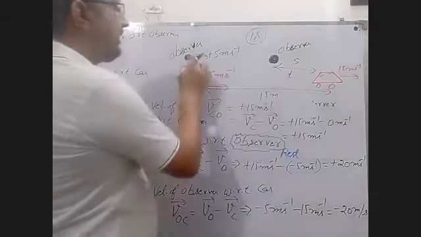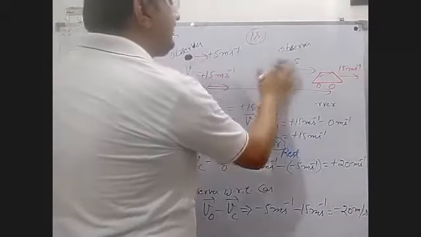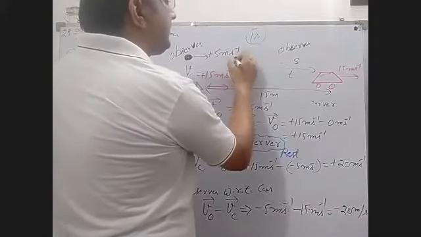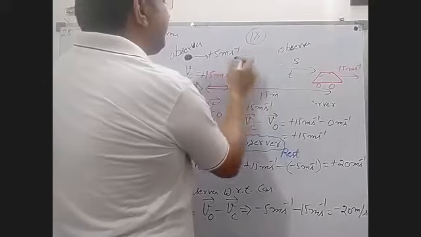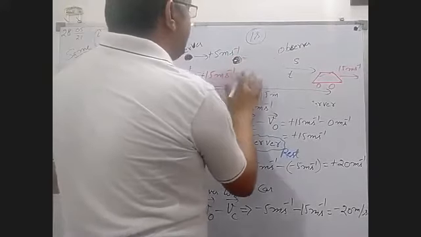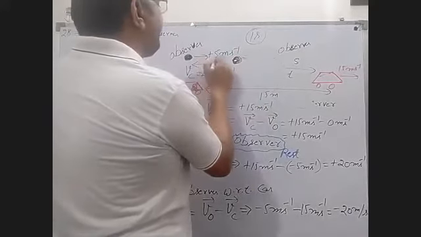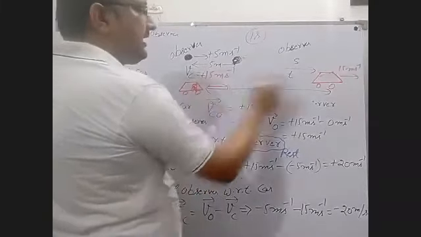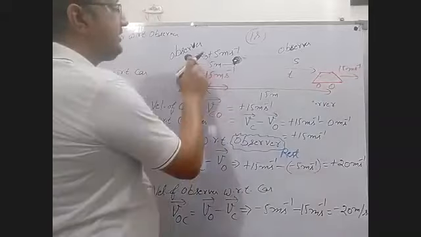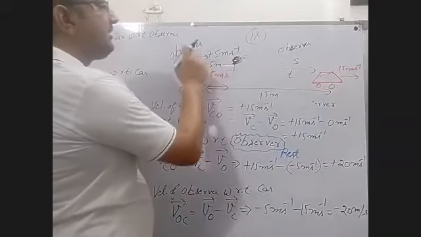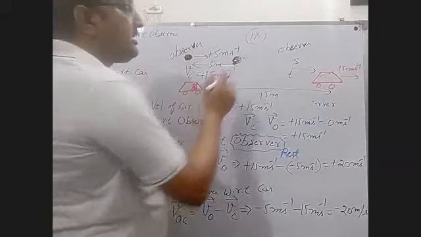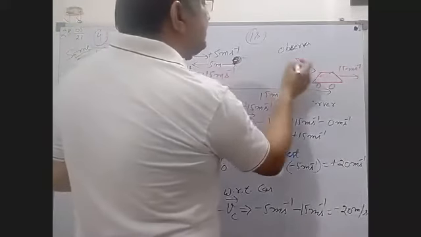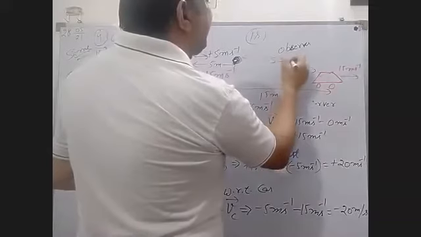Now the observer will move only 5 meters from there to there. Okay. After 1 second, the car covers 15 meters, and after 1 second, the observer moves 5 meters. Now the gap after 1 second between observer and car is 10 meters.